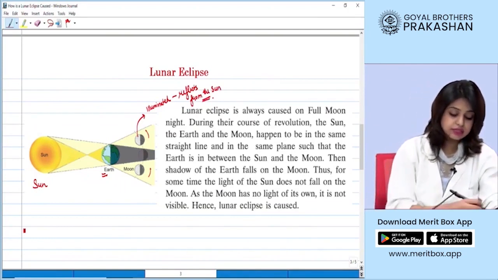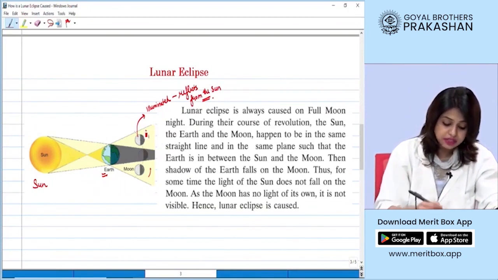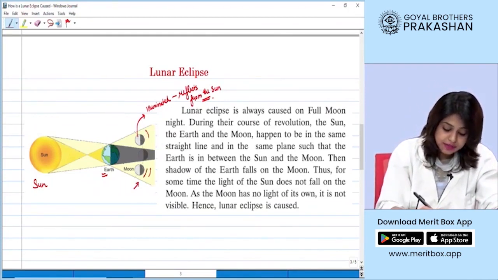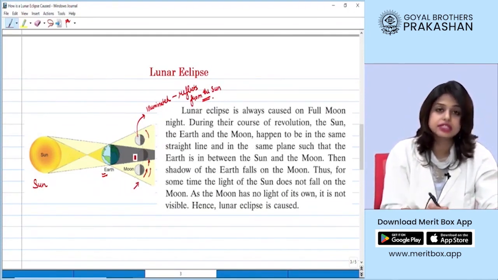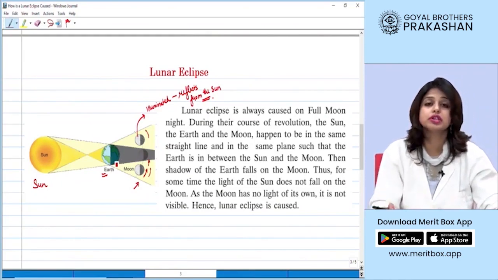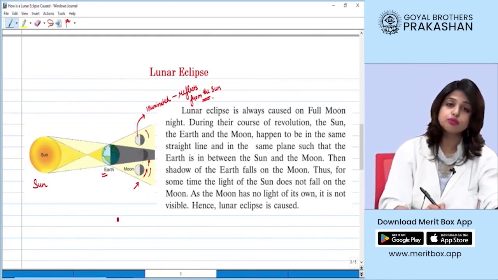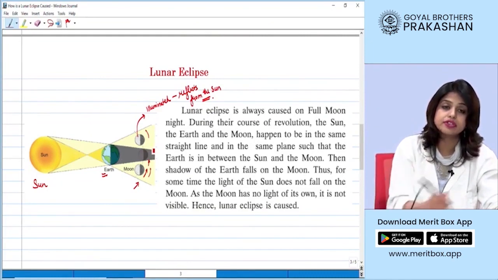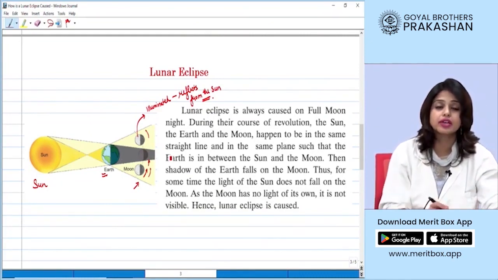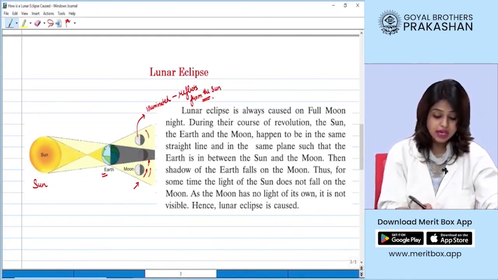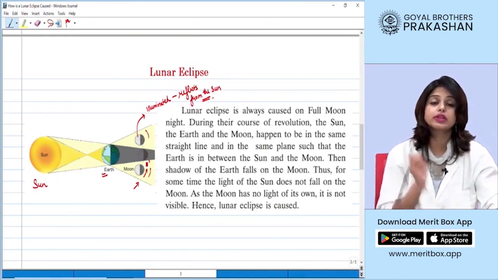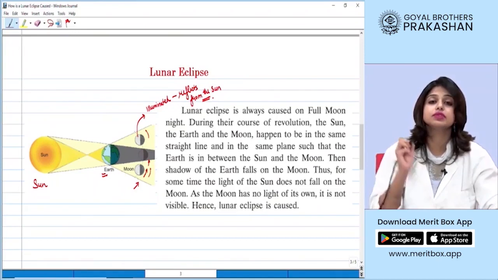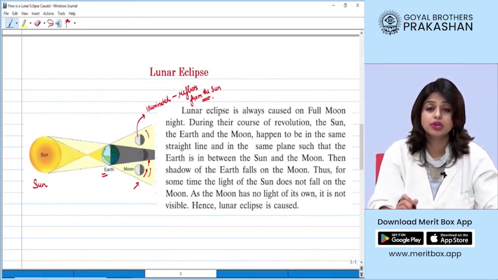Now, say it is moving in such a pattern that it is entering the darker region where the shadow of the earth is falling. When the moon enters that region and falls in the straight line of the earth-sun system, then the earth will block the light falling on the moon. And in that case, we will see a lunar eclipse.